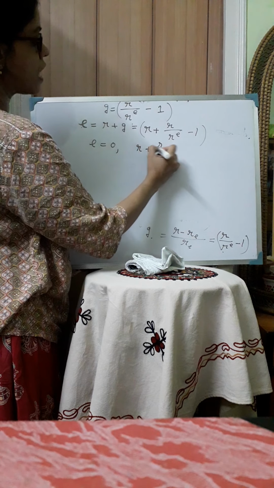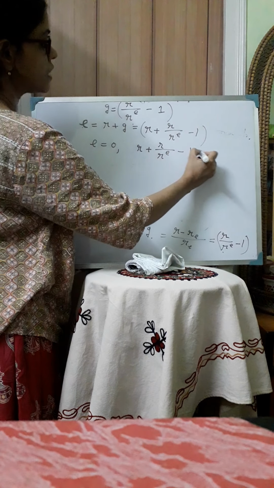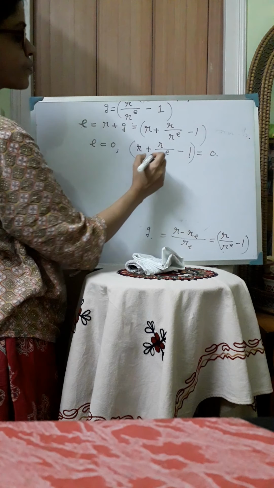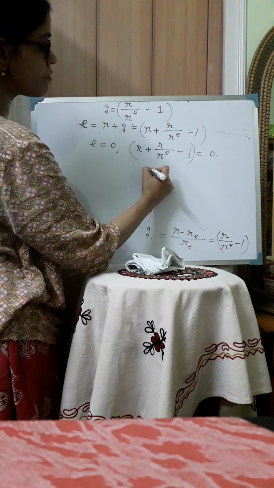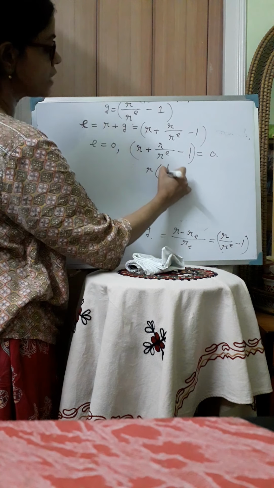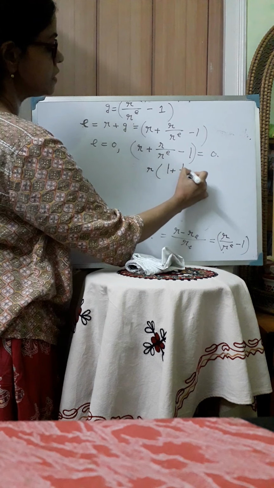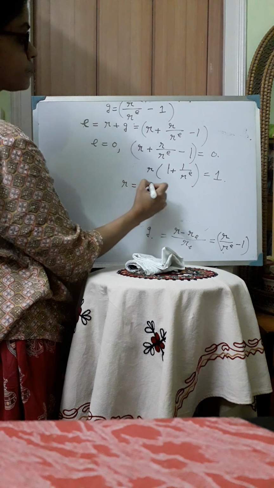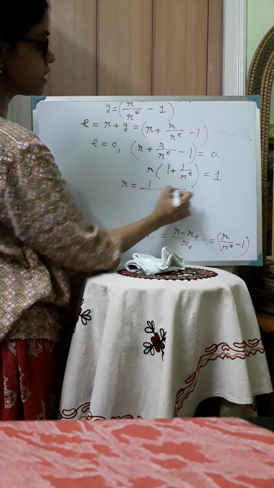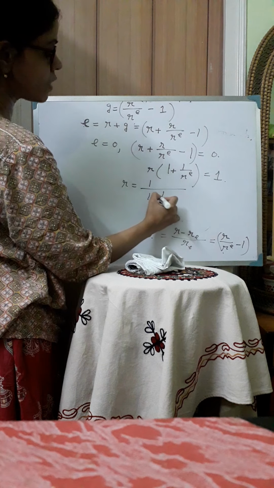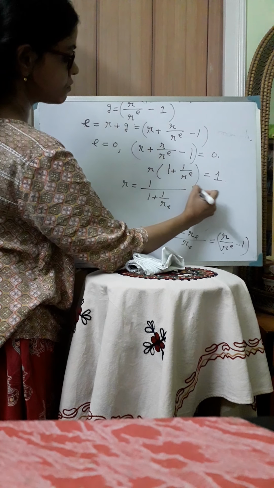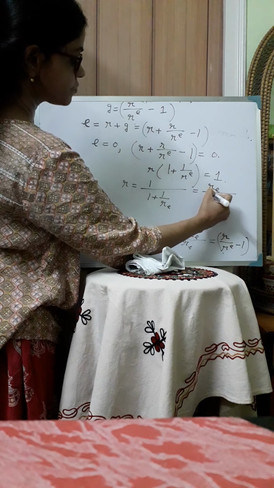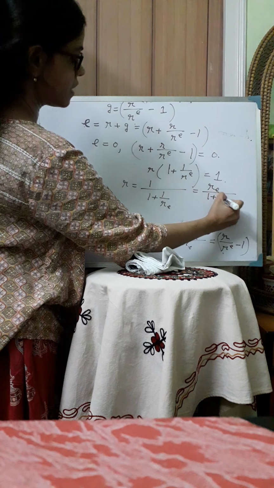R plus R by RE minus 1 is equal to 0. So if E is equal to 0, then this is equal to 0. So from here we can calculate the value of R. So R times 1 plus 1 by RE is equal to 1. So R is equal to 1 divided by 1 plus 1 by RE. So from here we are getting RE divided by 1 plus RE.